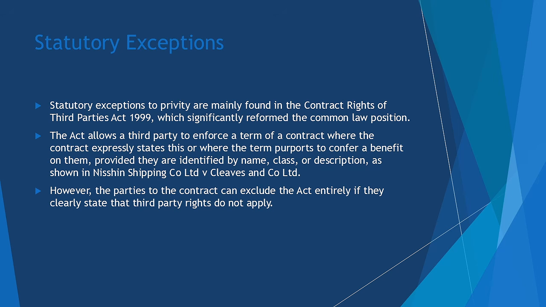Statutory exceptions. Statutory exceptions to privity are mainly found in the Contracts (Rights of Third Parties) Act 1999, which significantly reformed the common law position. The Act allows a third party to enforce a term of a contract where the contract expressly states this or where the term purports to confer a benefit on them, provided they are identified by name, class, or description, as shown in Nisshin Shipping Co. Limited v. Cleaves & Co. Limited. However, the parties to the contract can exclude the Act entirely if they clearly state that third-party rights do not apply.